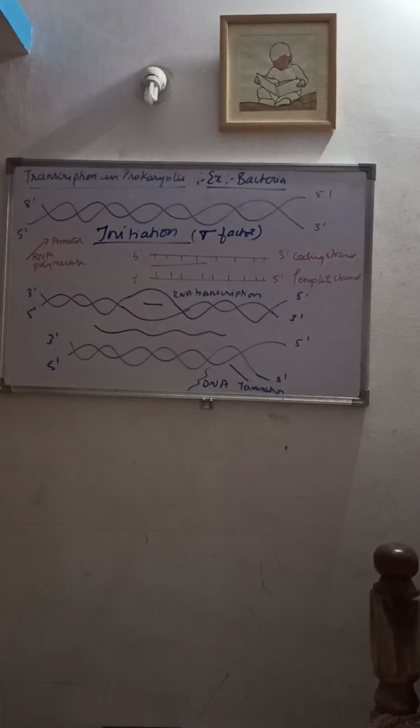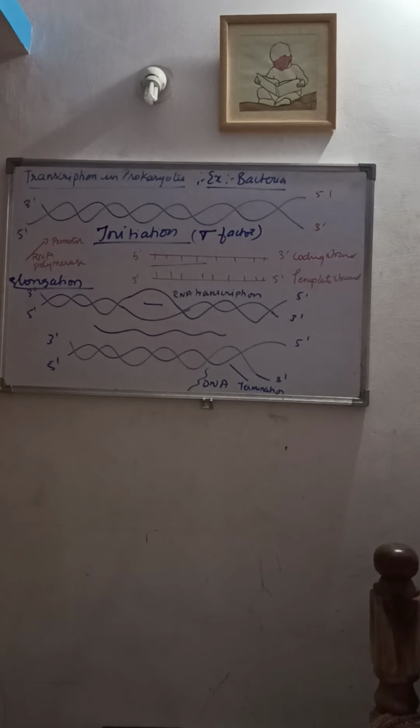You can see the RNA polymerase going in the 5' to 3' direction with a sequence complementary to the template strand. This whole step is known as elongation.